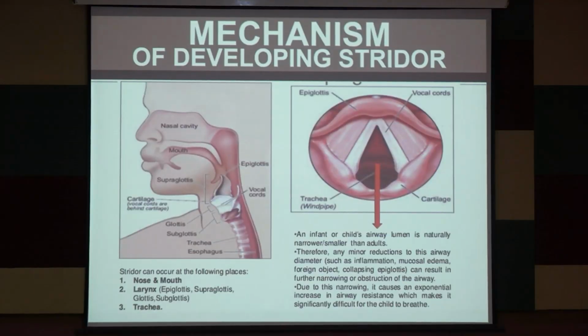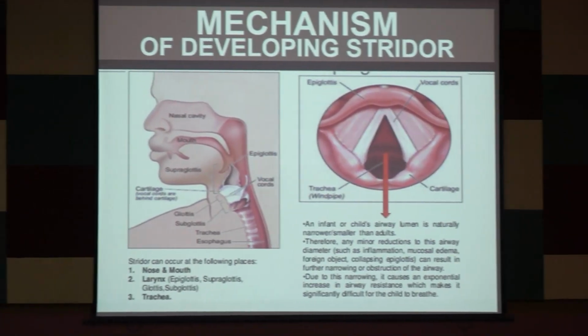Therefore, any minor reduction in this airway diameter, such as inflammation, mucosal edema, a foreign object, or collapsing of the epiglottis, can result in further narrowing of the obstructed airway. Due to narrowing, it causes an exponential increase in airway resistance, which makes it significantly difficult for the child to breathe in.